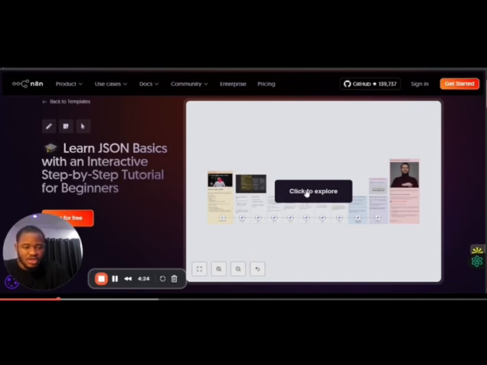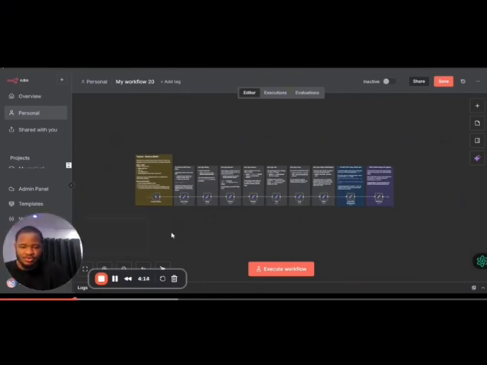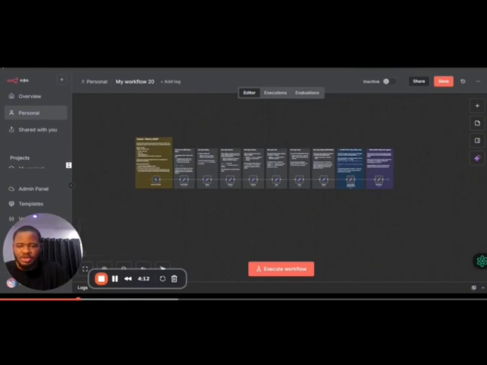So you just click on this, click to explore, and then you can copy this workflow and paste it into your own canvas, which is what I've done here. So Lucas, again, thank you and shout out to you for doing the hard work already. So now we're starting with JSON. Now JSON just stands for JavaScript Object Notation.